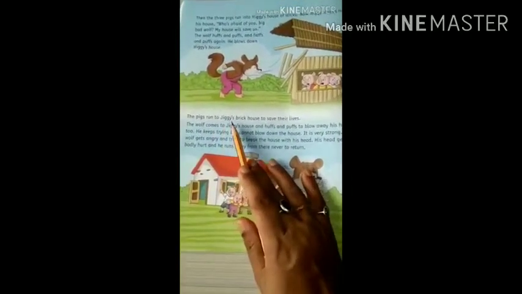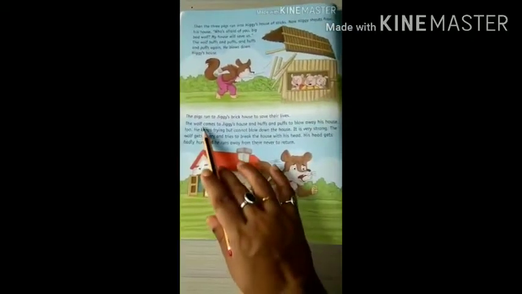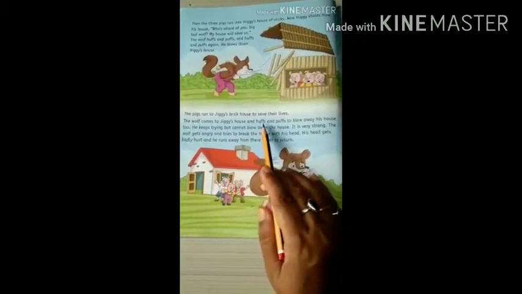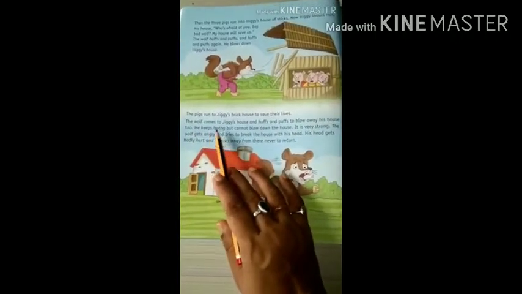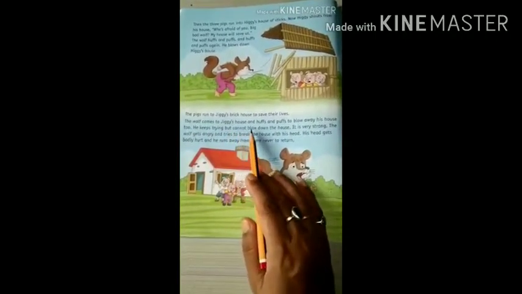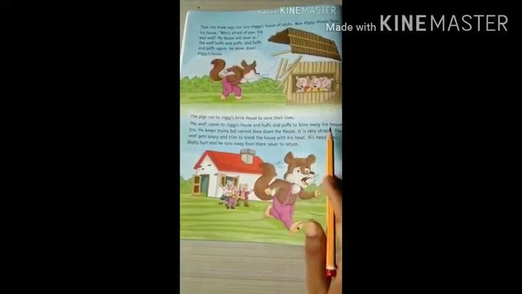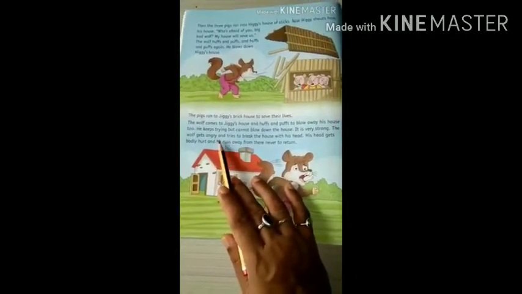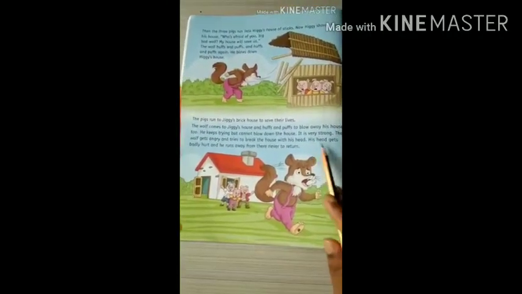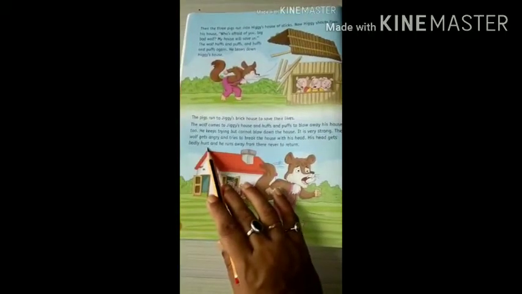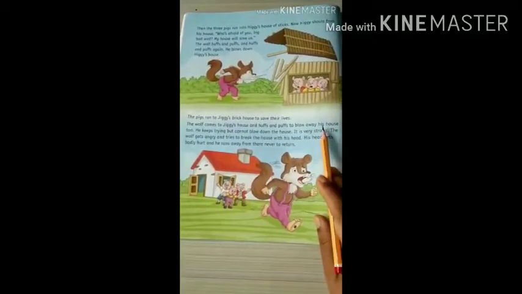The pigs run to Jiggy's brick house to save their lives. The wolf comes to Jiggy's house and huffs and puffs to blow away his house too. He keeps trying but cannot blow down the house. It is very strong. The wolf gets angry and tries to break the house with his head. His head gets badly hurt and he runs away from there, never to return.